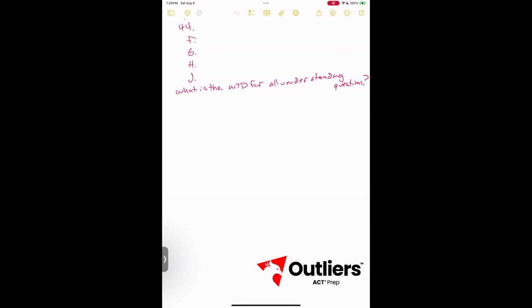With that in mind, let's go ahead and try number 44. We're going to be as literal as possible. And these are so simple when you're doing them, these literal questions. Which choice most clearly indicates the enthusiasm people had for Banksy's art? So debated is not enthusiasm. I mean, yeah, you might be debating it if it was enthusiasm, but it's going to be much more obvious than that. Clamored, that is enthusiasm. They clamored for it. They wanted more. They clamored for it. That is certainly going to be a right answer, but we're going to check the others just to make sure.